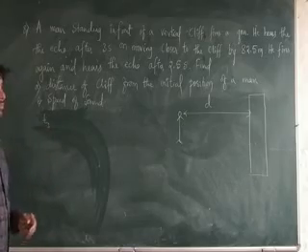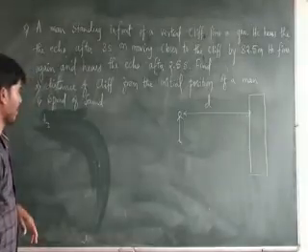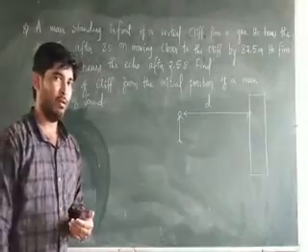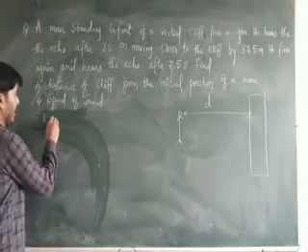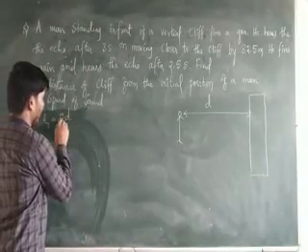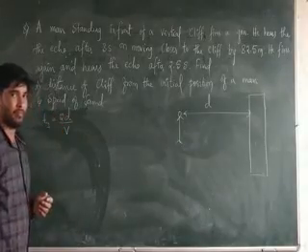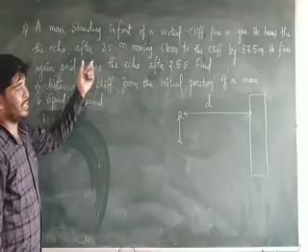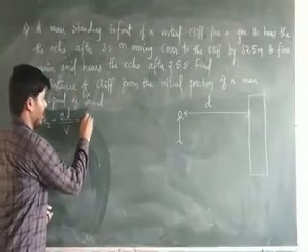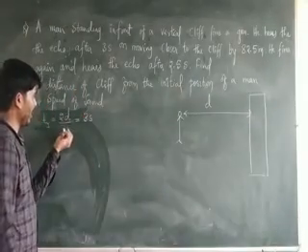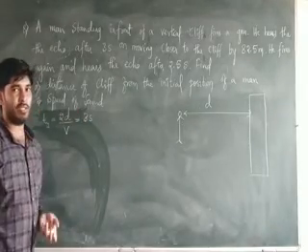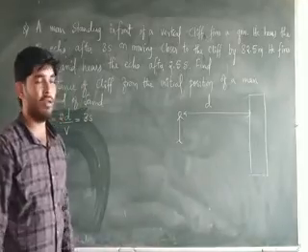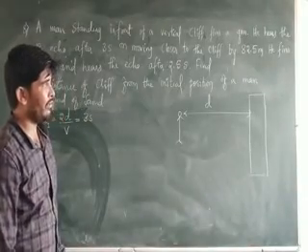From the relation v is equal to 2d by t, we will write t1 as 2d by v. The time taken to hear the first echo is 3 seconds. So 2d by v is equal to 3 seconds. Then he moves closer to the cliff by a distance of 82.5 meters.